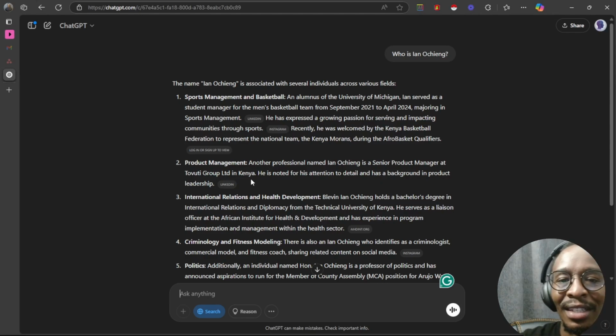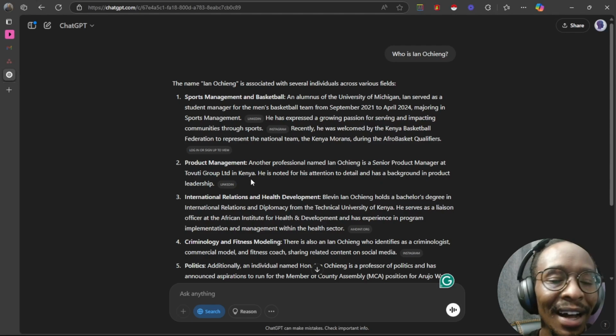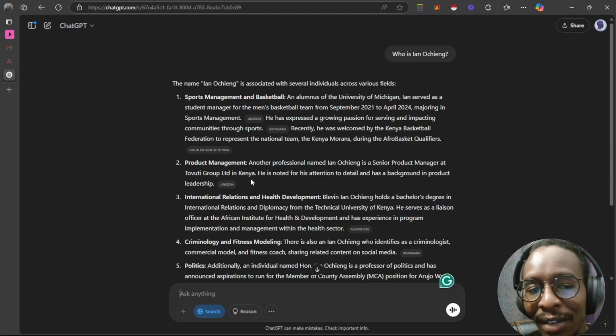So you can see that's the difference you get with the search function turned on and turned off. When the search function is turned off, it's going to go based on the memory that it already has, and give me an answer based on that. And that's what it knows about me. But when you turn the search function on, it's going to scour the web and look for other answers. And you can see there's a very big difference between those two.